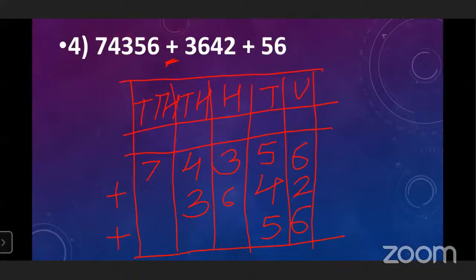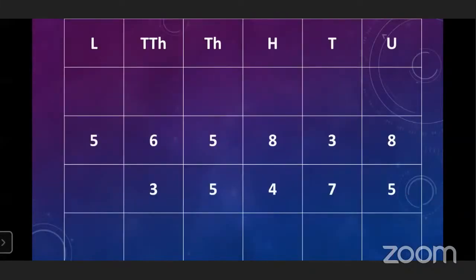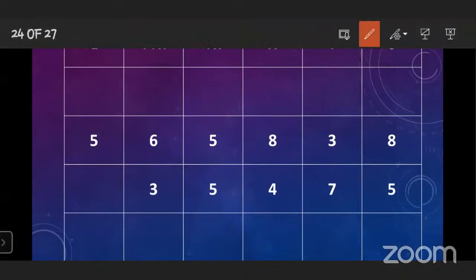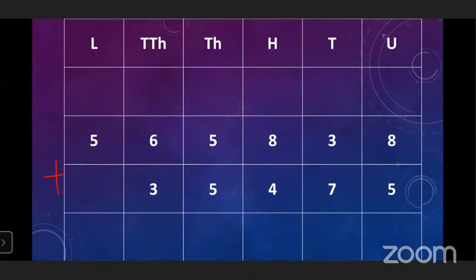Okay, understood? Yes. This is the homework for you. Okay, you can take a screenshot. Here you have to put a sign. You have to take a screenshot of this example and solve it and send it on your WhatsApp group.